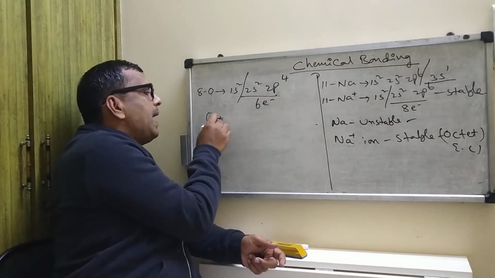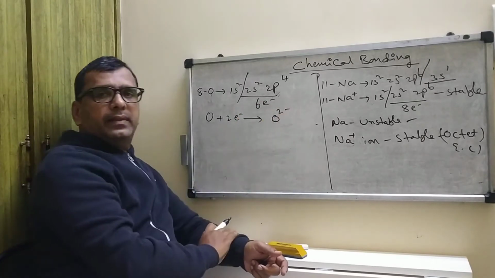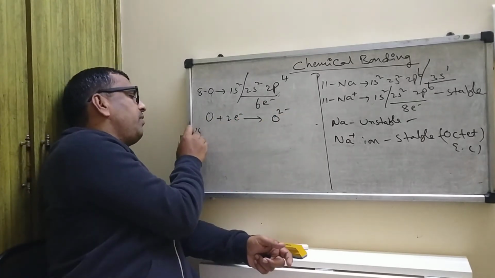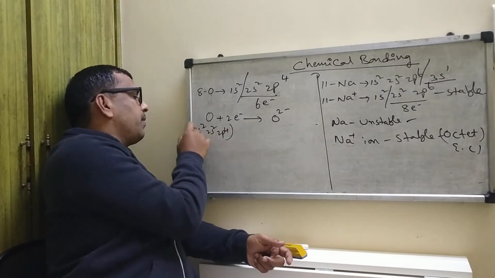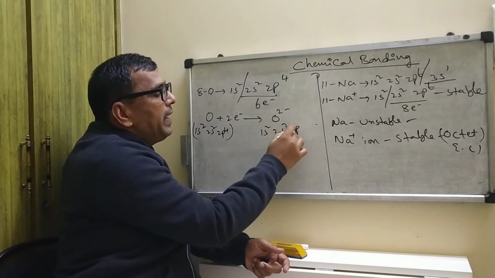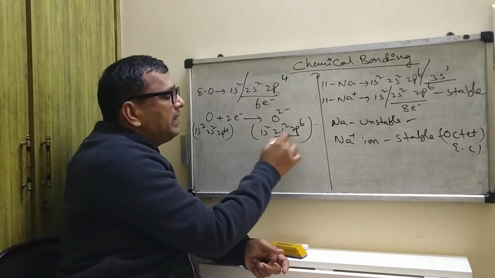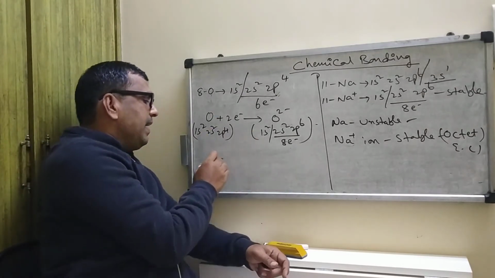By accepting 2 electrons, oxygen is converted into O2 minus. The oxygen atom is 1s2, 2s2, 2p4, and O2 minus is 1s2, 2s2, 2p6. Here the valence shell contains 8 electrons, so it is stable.